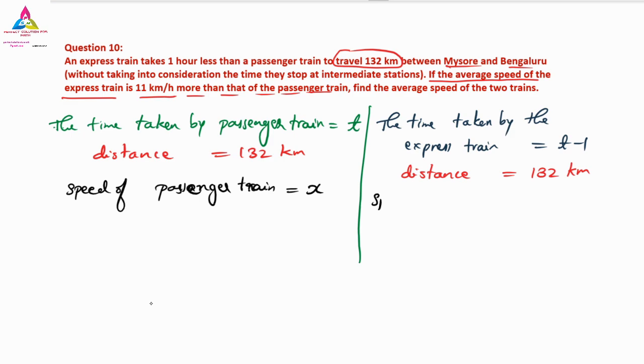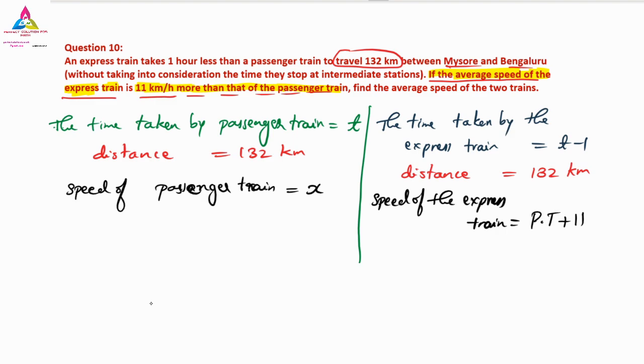Similarly, the speed of the express train is 11 kilometers more than the passenger train.